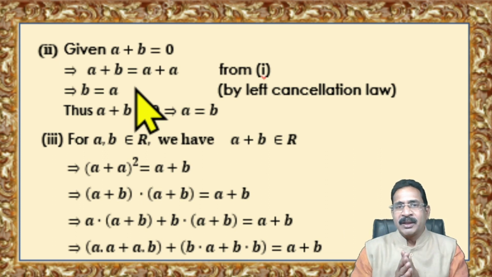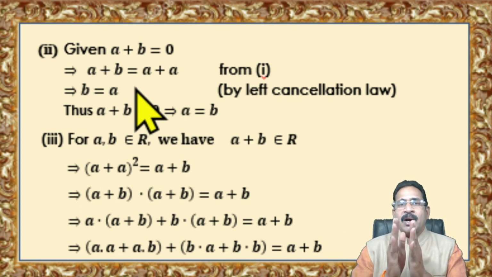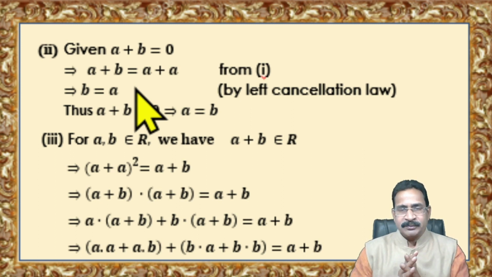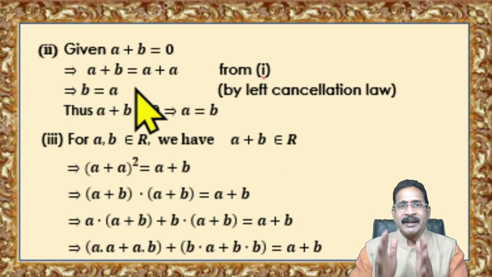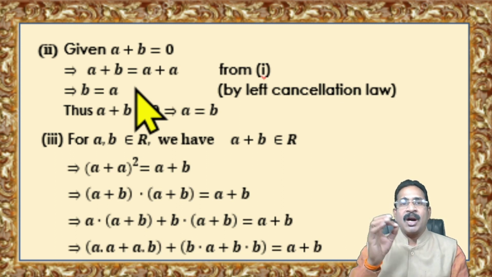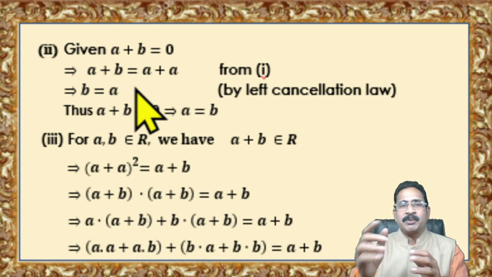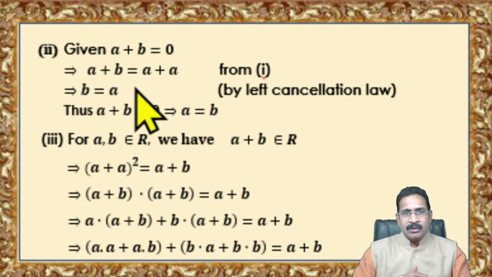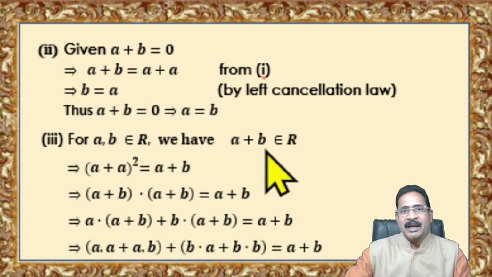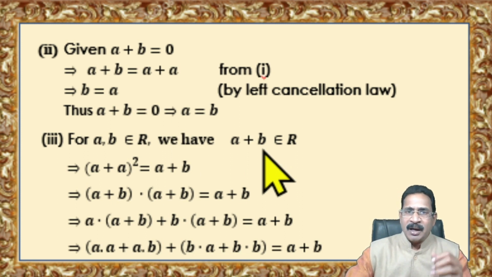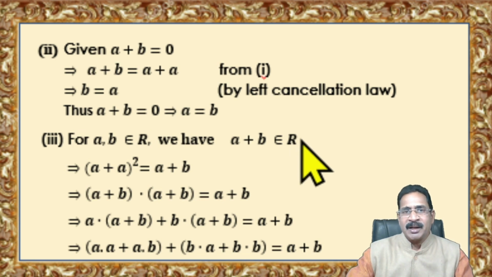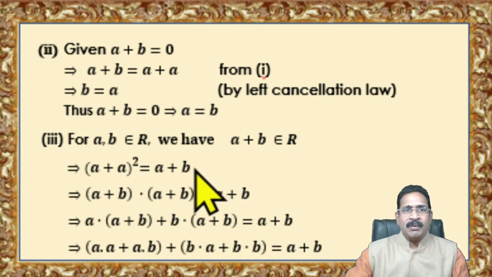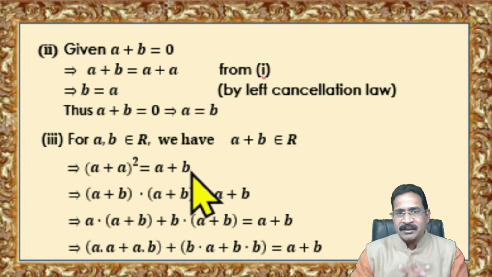Now we will prove that R is a commutative ring. Commutative ring means a ring satisfies commutative law with respect to multiplication. So now take elements A and B in R. By closure law, we have A plus B in R. What is the condition R has?